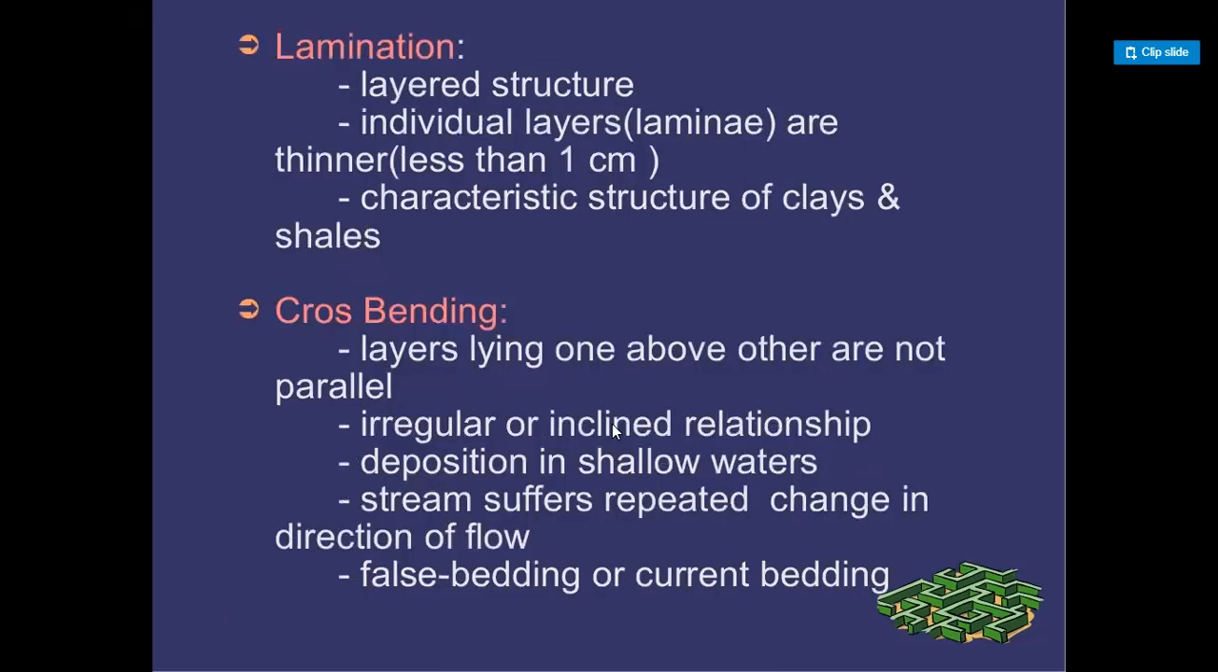Lamination. Layer structure: individual layers, laminae, are thin, less than 1 centimeter. Characteristic structure of clays and shales. Cross bedding: layers lying one above the other are not parallel, with an irregular or inclined relationship. Deposition in shallow waters. The stream suffers a repeated change in direction of flow. False bedding or current bedding.